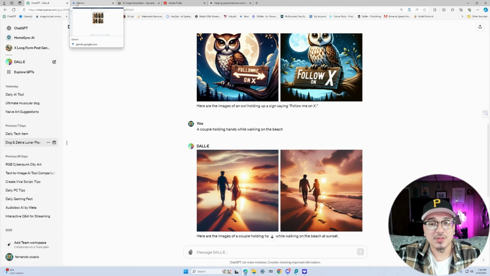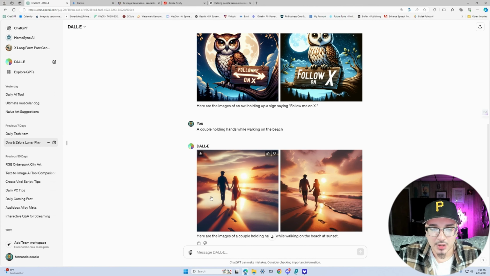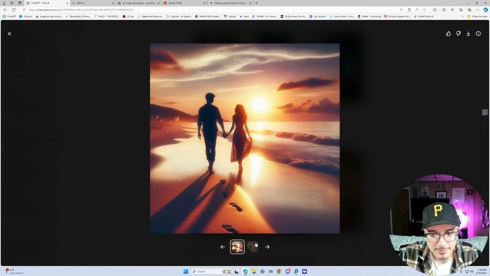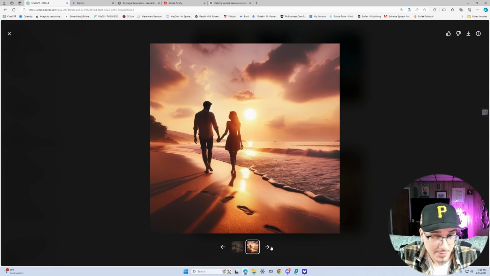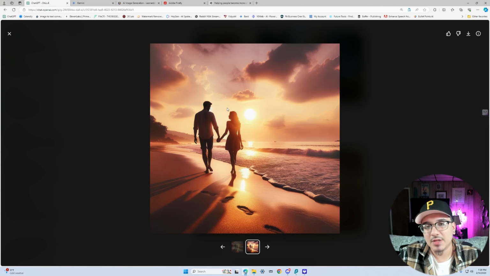Moving on over to ChatGPT or DALL-E 3, we gave it the same prompt, image of a couple holding hands while walking on a beach, and this is what it gave us. The images are nice images, but they don't really have that realism in them. So I would have to give DALL-E 3 a 6.5.